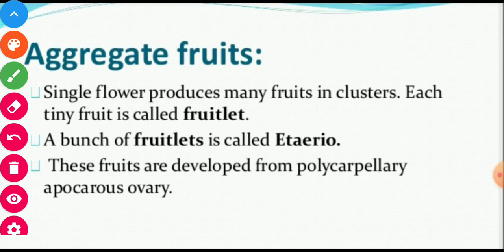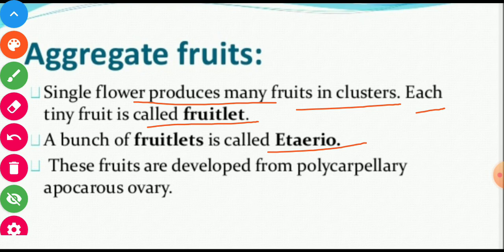Aggregate fruits are found in groups. They develop from a single flower, with many fruits in clusters. Each tiny fruit is called a fruitlet. A branch of the fruitlets is called an etaerio.